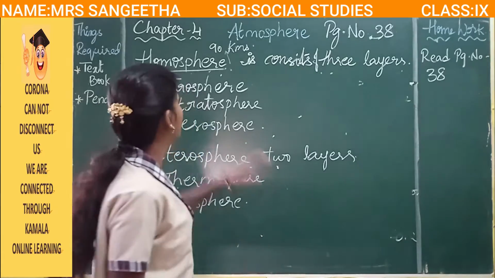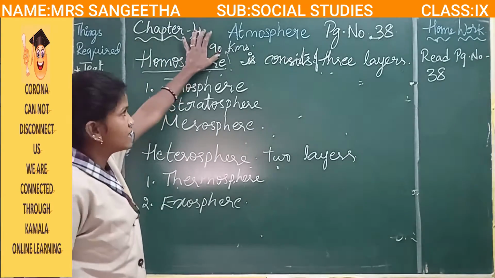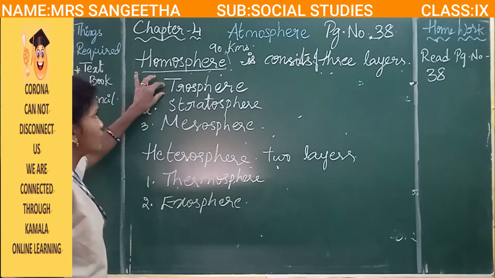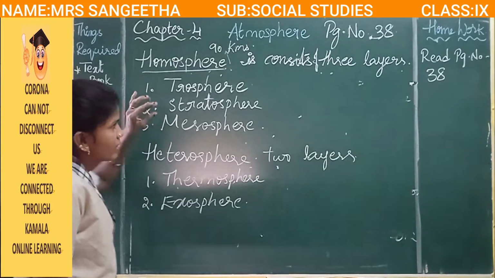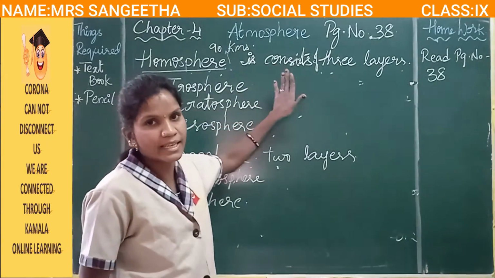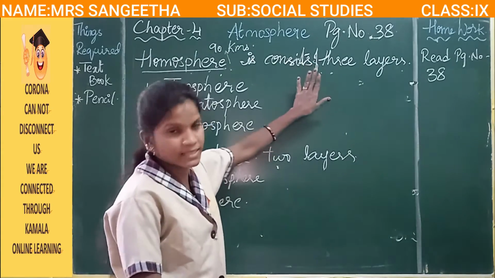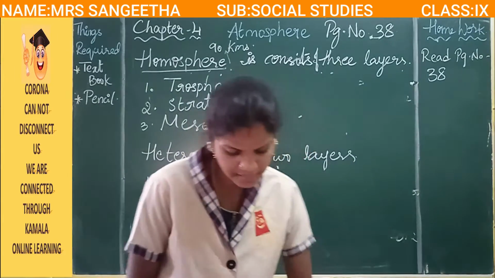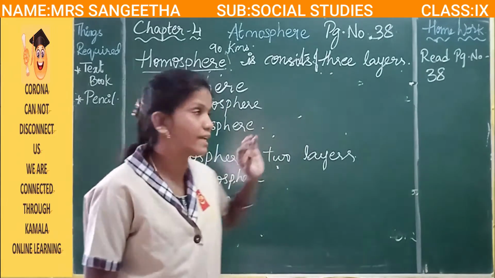Okay, you understood now? Homosphere extends up to 90 kilometers high, and it consists of three layers: first one troposphere, second one stratosphere, third one mesosphere. And in these three, it takes gases like oxygen, argon and so on. Those are the major important gases: nitrogen, oxygen, argon and carbon dioxide.